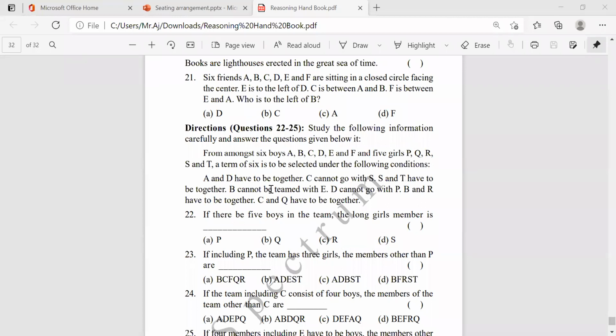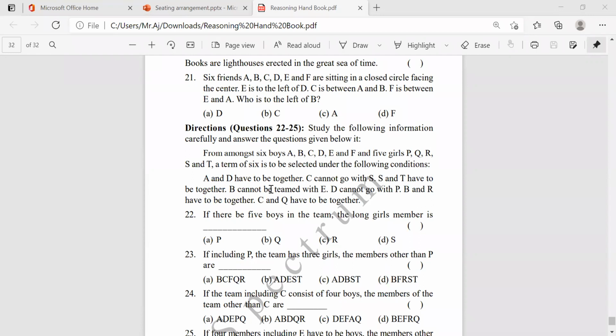So 5 girls is there, 6 boys is there. They're given some conditions. We need to select. A and D have to be together. So 6 members we need to select among these 5 girls and 6 boys.